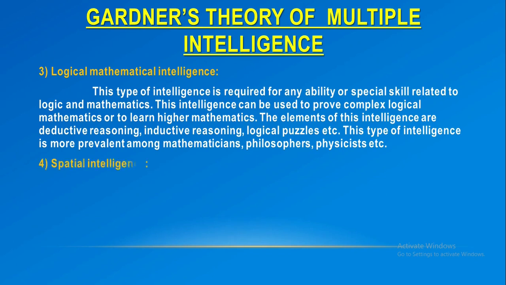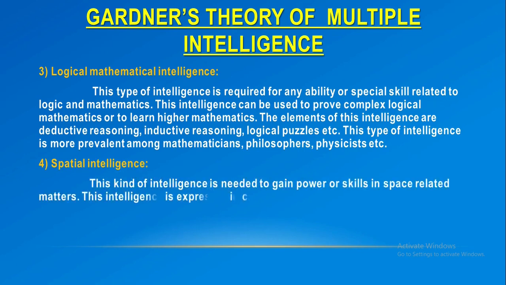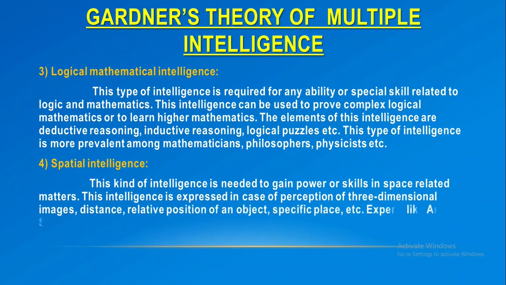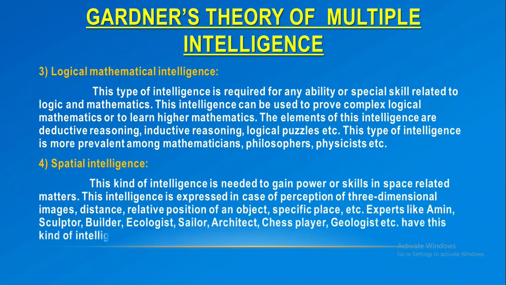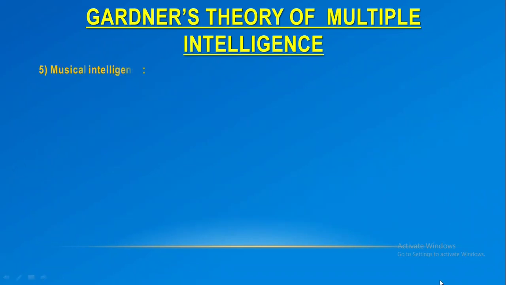Next is spatial intelligence. This kind of intelligence is needed to gain power or skills in space-related matters. This intelligence is expressed in the perception of three-dimensional images, distance, relative positions of an object, specific places, etc. Experts like sculptors, builders, ecologists, sailors, architects, chess players, geologists, etc. have this kind of intelligence.